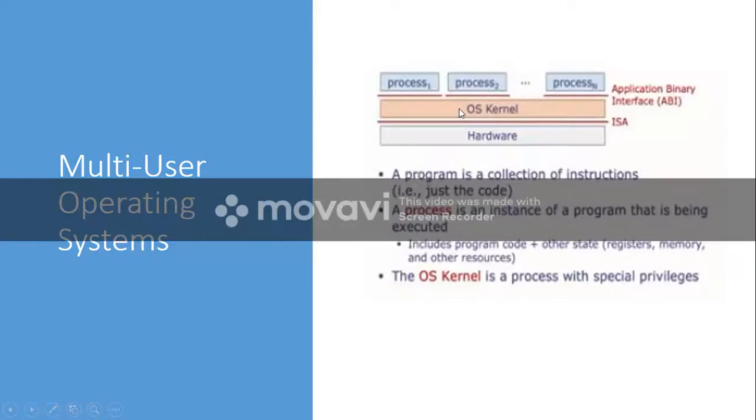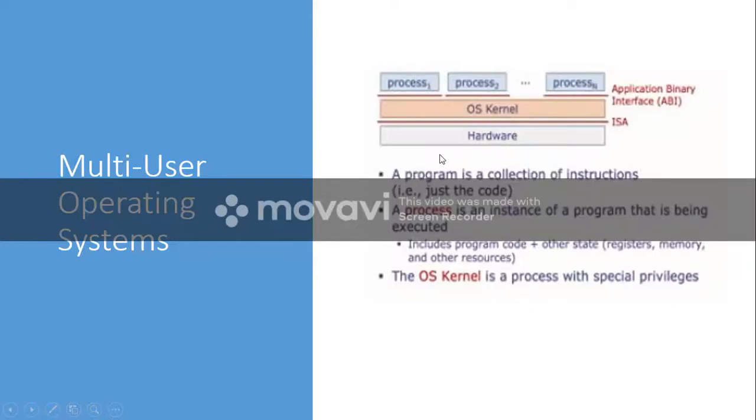The next level, instead of operating system, we say OS kernel. What is OS kernel? Kernel is a highly privileged operating part of the operating system which can directly communicate with the system hardware resources. And in the previous diagram, this was mentioned as program, but here we are calling it as process. Why? Let us try to understand the difference between a program and a process.